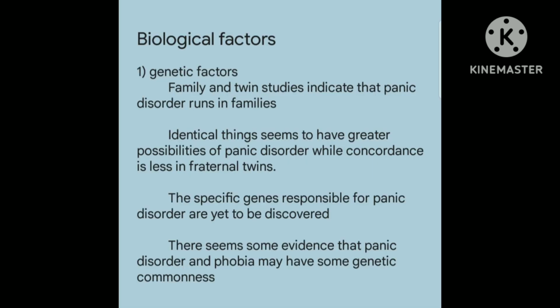Biological factor. First one, genetic factor. Family and twin studies indicate that panic disorder runs in families. Identical twins seem to have a greater possibility of panic disorder, while concordance is less in fraternal twins. The specific genes responsible for panic disorder are yet to be discovered. There seems to be some evidence that panic disorder and phobia may have some genetic commonality.